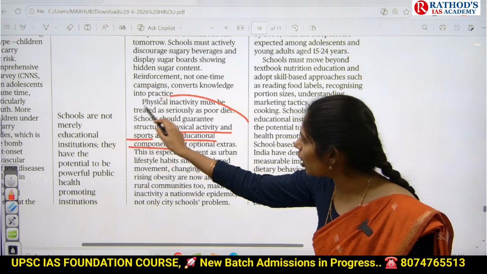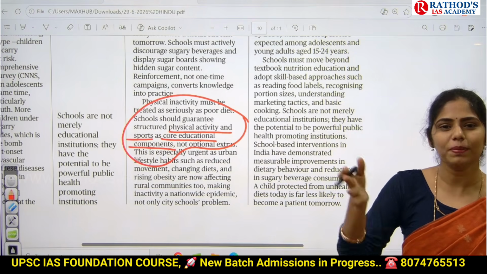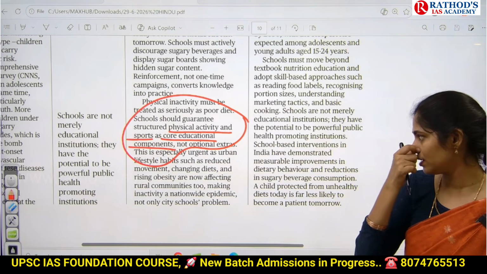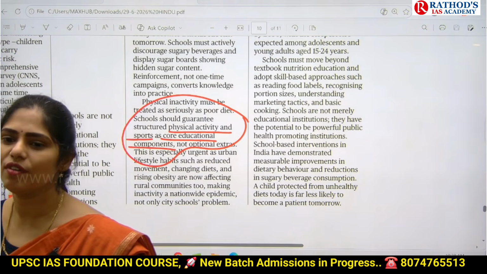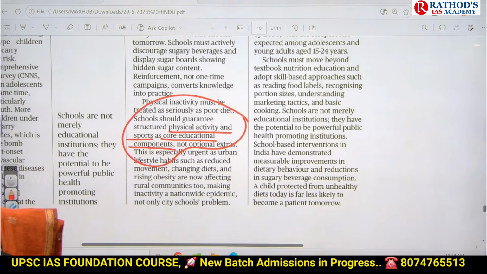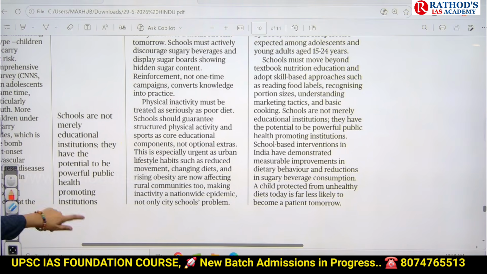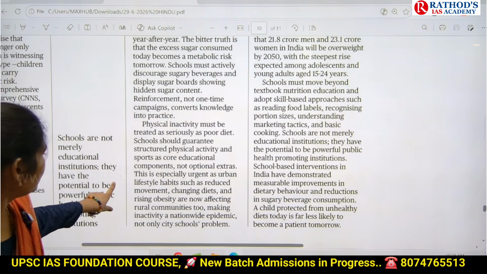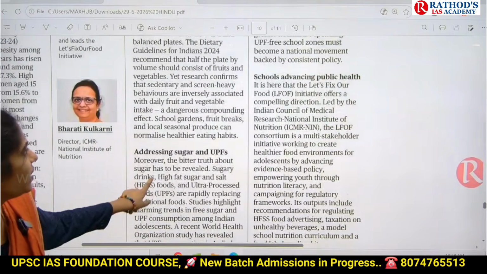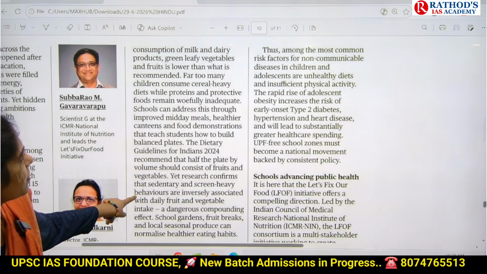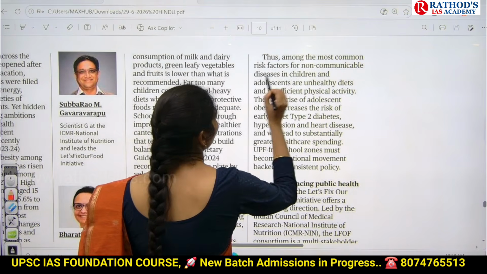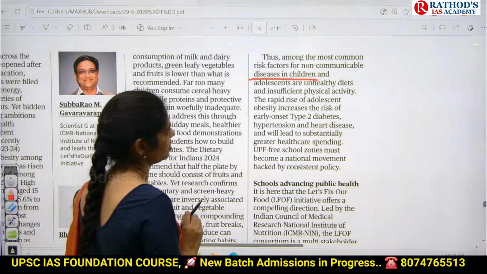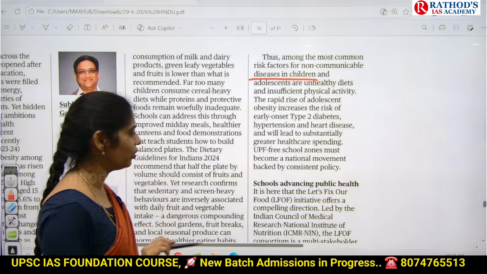First one is, it should not be just a sport. It should be part of the educational component. There should be compulsory inclusion of this PET class of 1 hour in their everyday school timings itself. Okay, and the next one here is, yeah, that's it. They said only 2 points in this. In that way we can address this problem of non-communicable diseases in children and adolescents. Only 2 points I said.